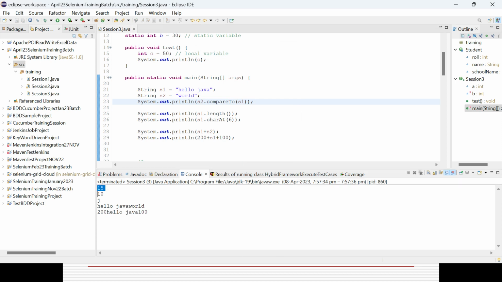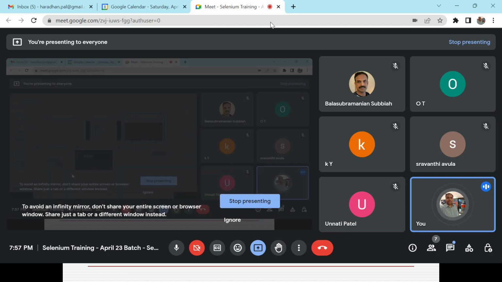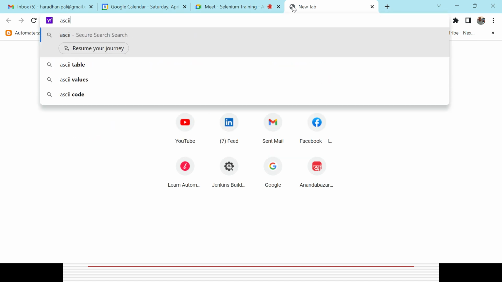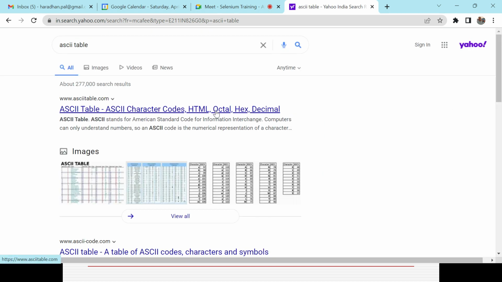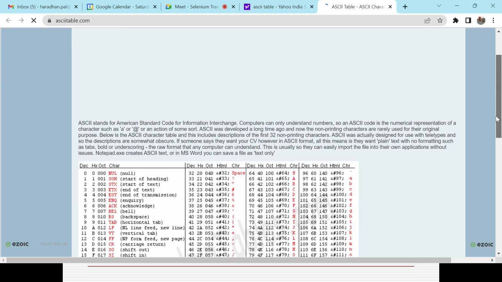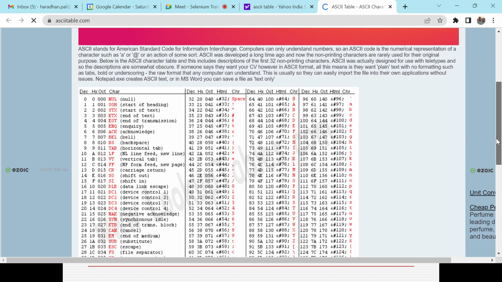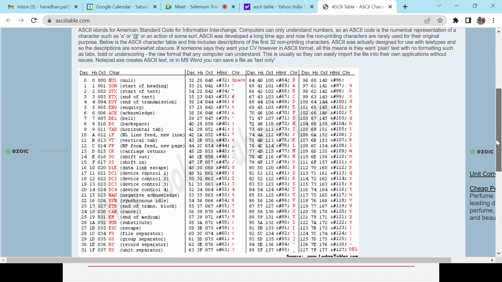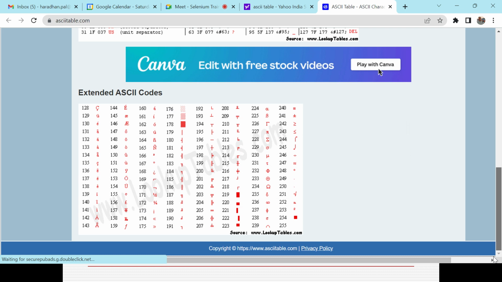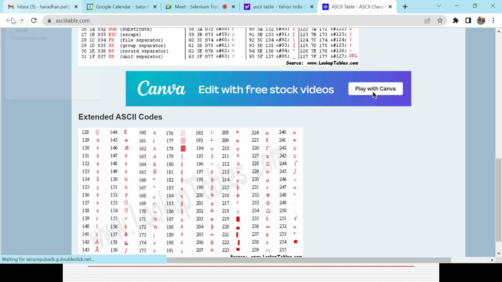Okay. If you want the detail of how it is coming, there is an ASCII table for Java. You can refer to that one. That way it will give you the difference based on the character. You could see what is the ASCII value for each and every character. Then you can get the difference. Extended ASCII, I think that is the link, right?